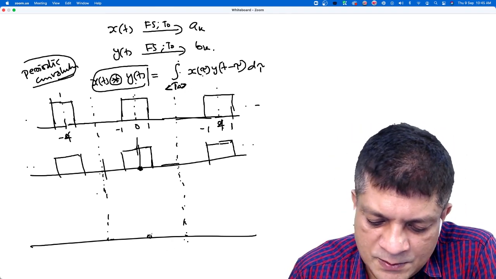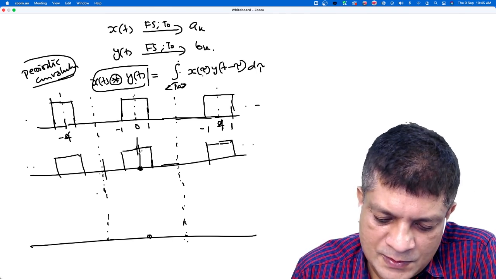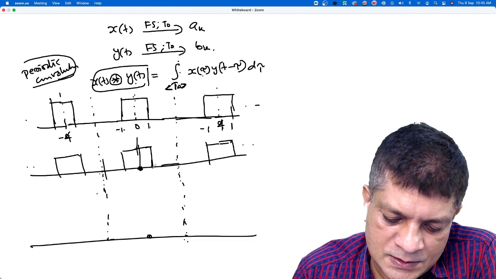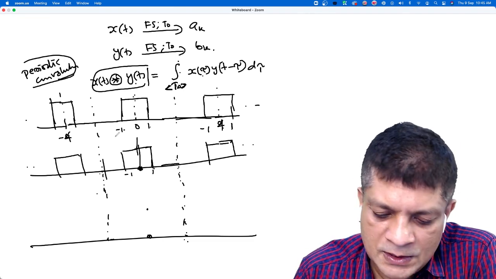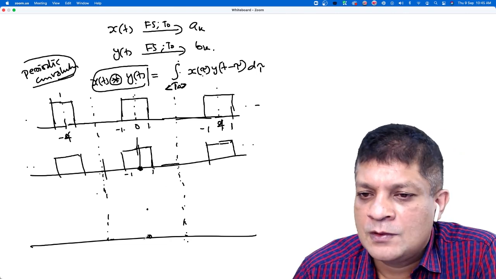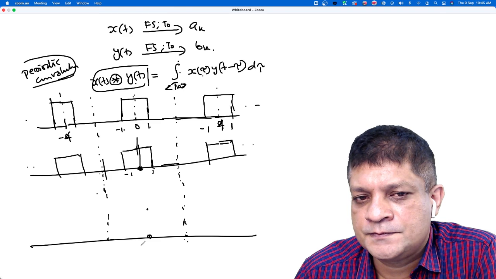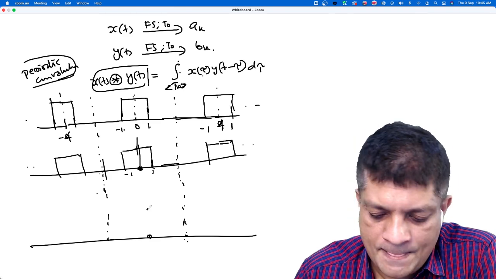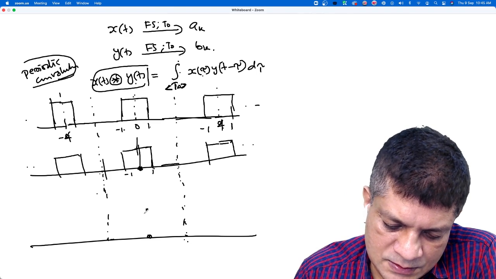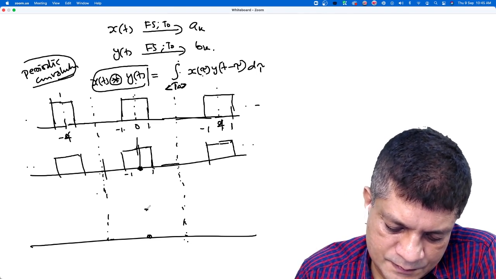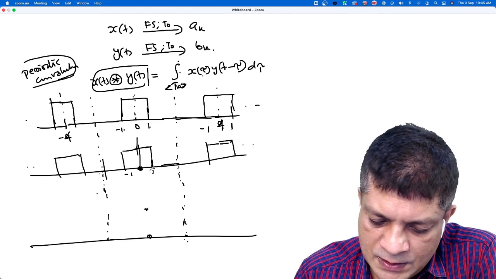So tell me what is the shape? What is the value at 0? This is 1, minus 1. Is it 2? Multiply these two and the area, is it 2? Yes, sir. So will you get a signal like this? 0. Okay, when will that overlap start?